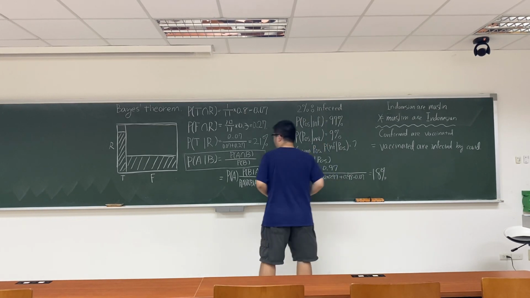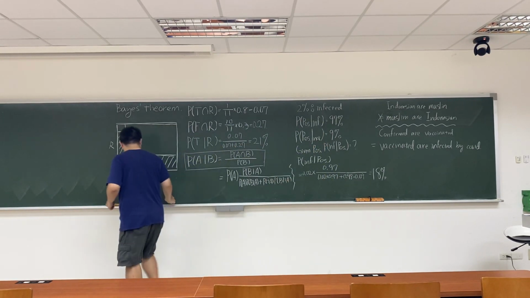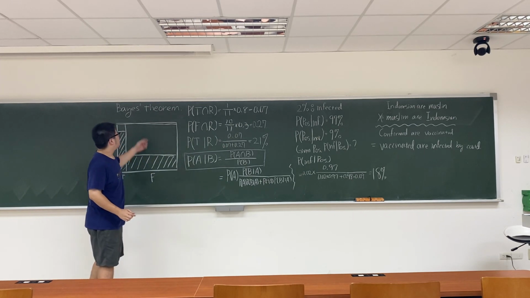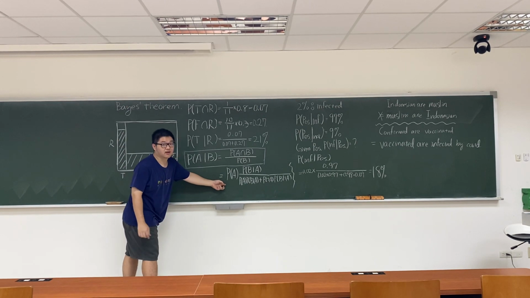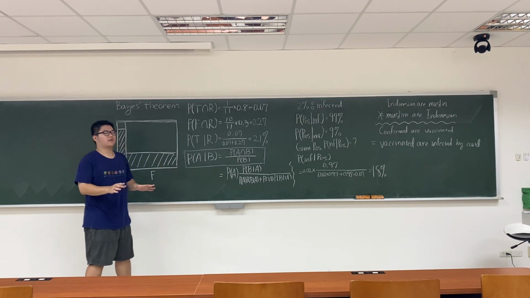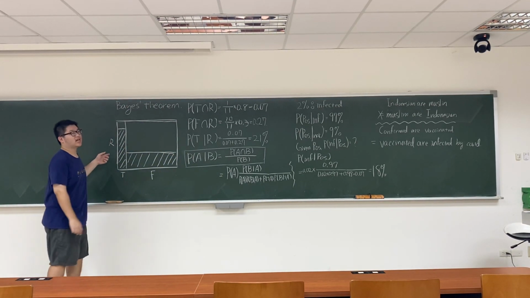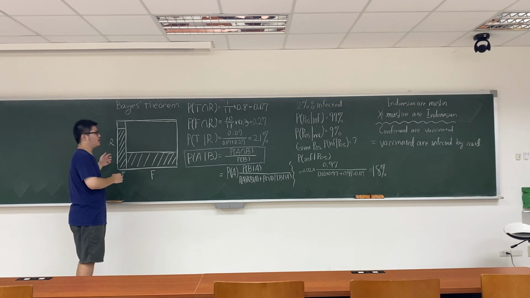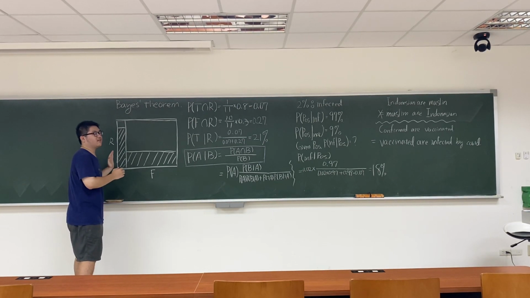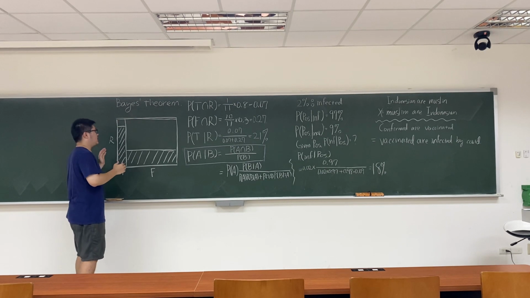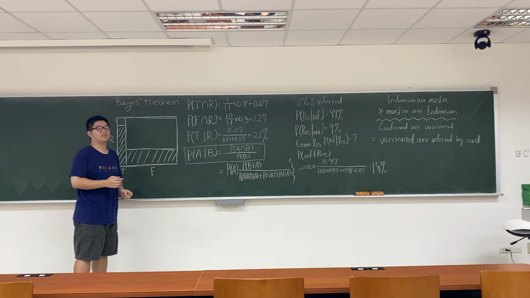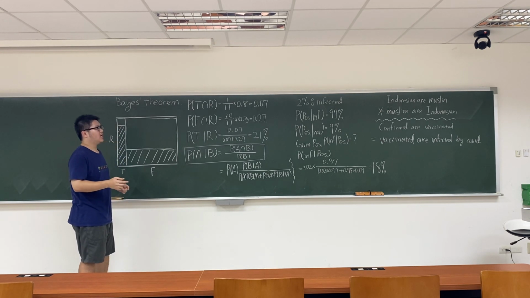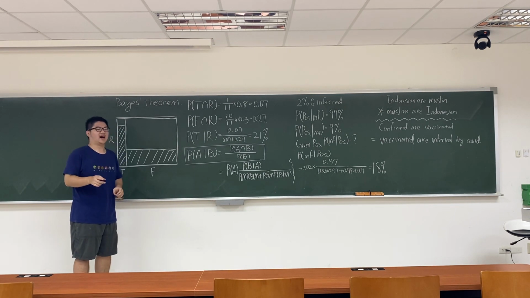Okay. And at the end of this class, what we learned today, we learned about Bayes theory. The Bayes theory formula right here is the heart of Bayes theory. But I don't want you guys to memorize this. I want you guys to remember the graph right here, since it gives a more visible and easier way to comprehend the concept behind Bayes theory.